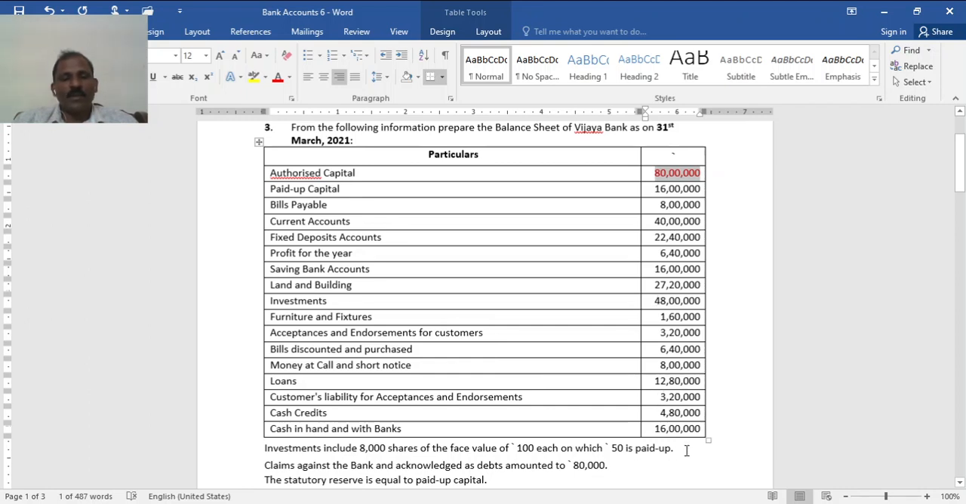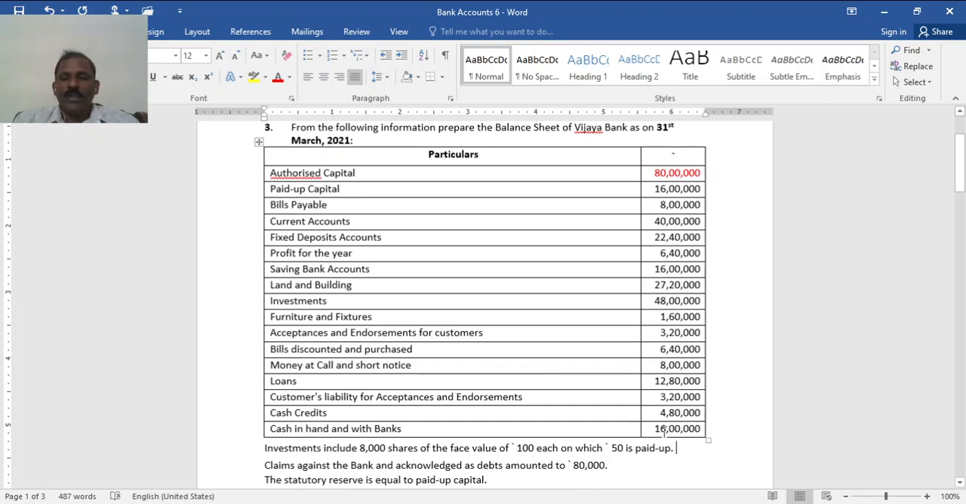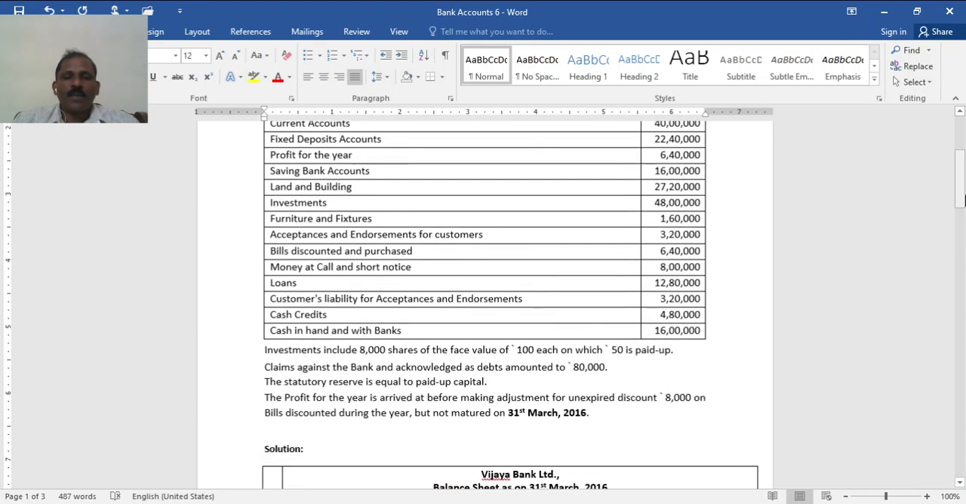Then credit, cash credit is also one of the forms of lending, 430, and cash in hand and with other banks 16 lakh. So, adjustments. Investments include 8,000 shares of the face value of 100 each, on which 50 is paid up. It means you have to show this separately, that's all: investment in shares and other investments.